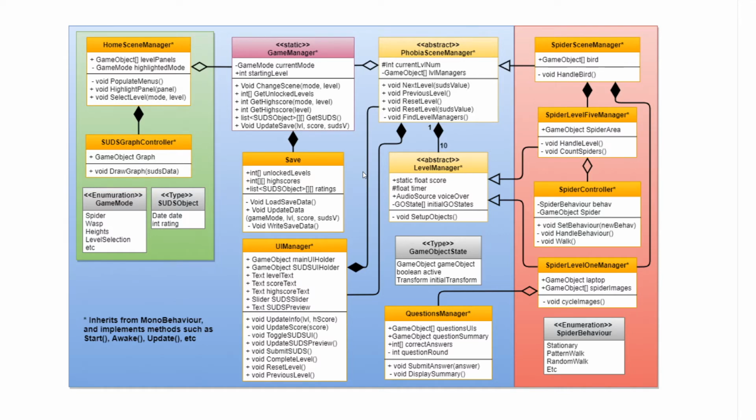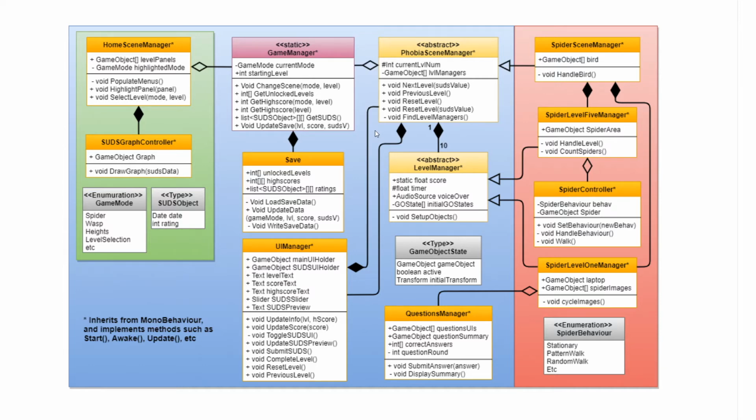The main thing was that in the original design, we had the Phobia Scene Manager holding references to the game objects that contained the level managers, and triggering the functionality to activate and deactivate levels by toggling the level manager game objects on and off, triggering the OnDisable and OnEnable methods from MonoBehaviour on the level manager. When it came to writing the code, I didn't really like this, as it really limits Phobia Scene Manager's control over Level Manager, as it effectively can only trigger those two methods. The only way to reset the level is by deactivating the game object and immediately activating it again, which seemed kind of messy.